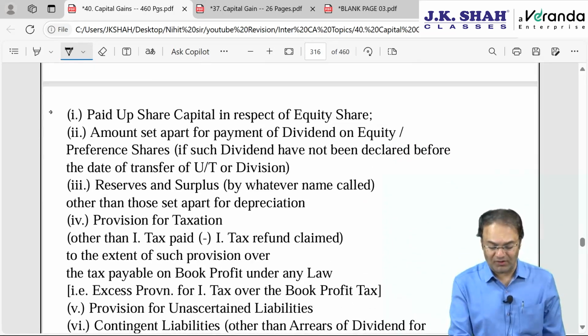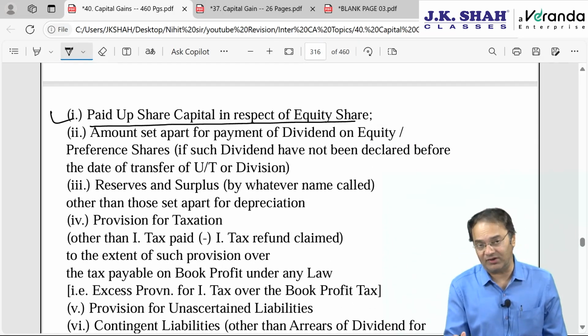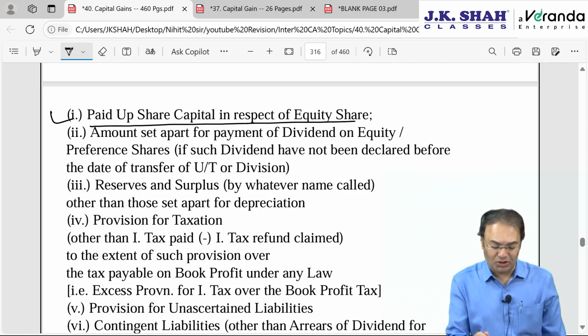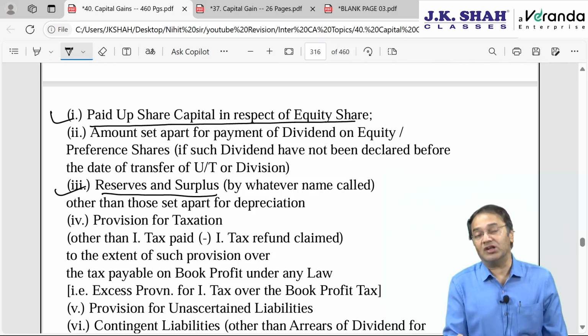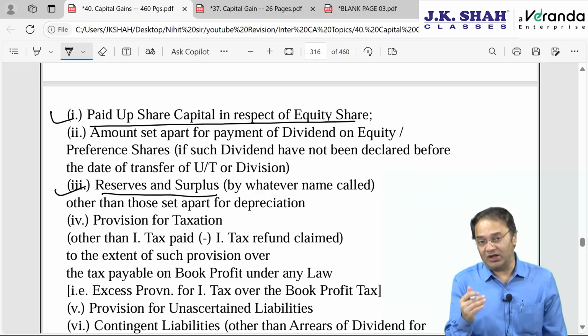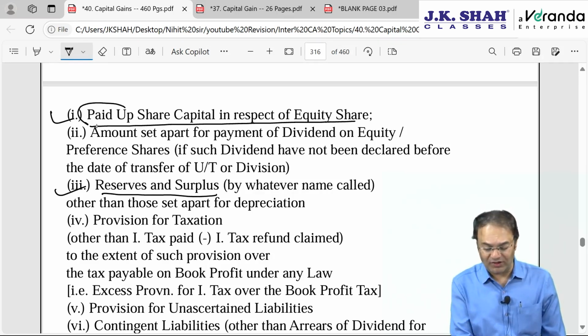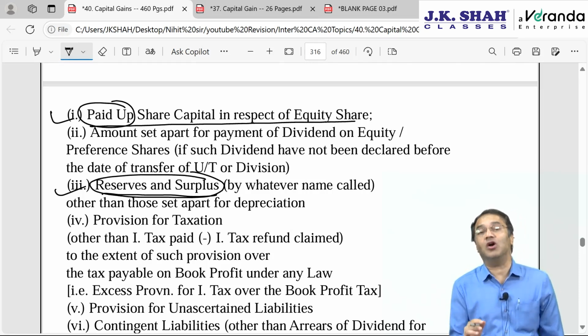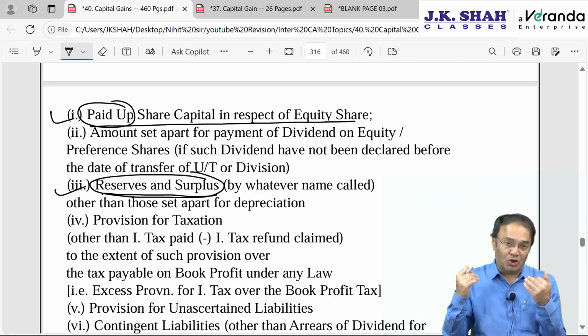With 6 items, number 1, paid up share capital in respect of equity shares, only equity shares, not preference shares. Number 2, reserves and surplus. This is owner's capital including reserves and surplus. These 2 items combined together, equity share capital, that is paid up value of equity share capital, and reserves and surplus, RNS, are called equity capital or owner's capital.